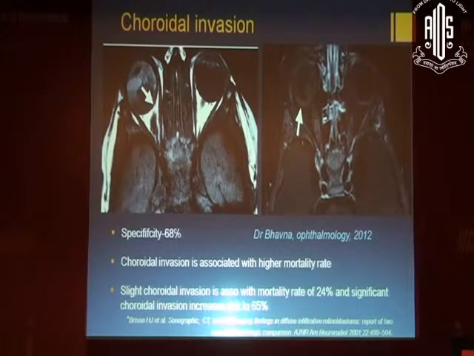Choroidal invasion has a specificity of 68%. There is a nice, beautiful article by Dr. Bhavna which has been published in Ophthalmology 2012, and that gives us the specificity of 68%. Choroidal invasion is associated with higher mortality rate. Slight choroidal invasion is associated with mortality rate of 24%, and significant choroidal invasion increases the risk to 65%.